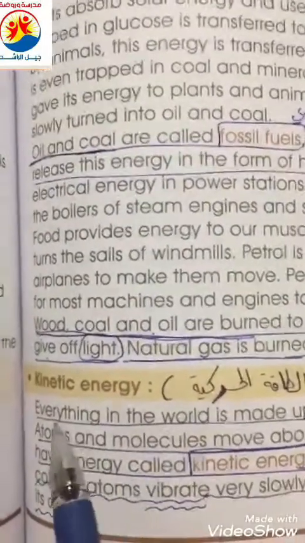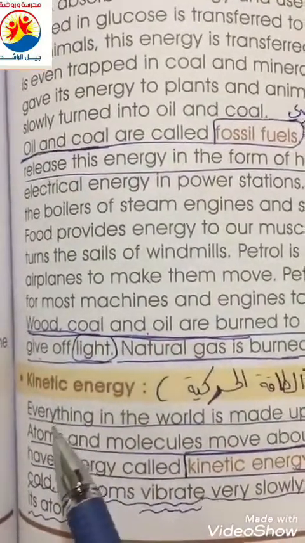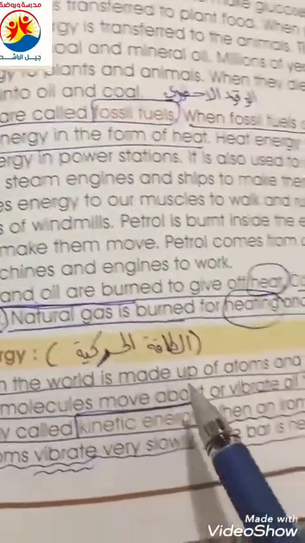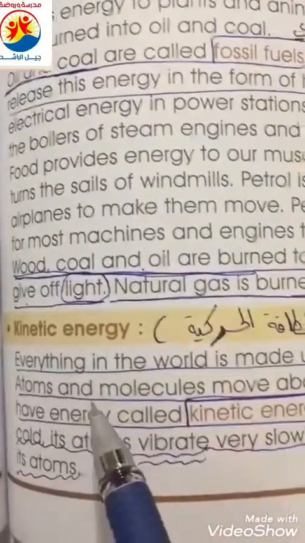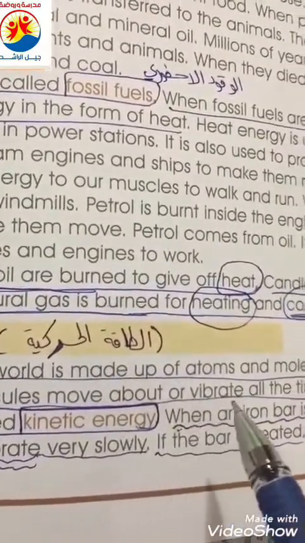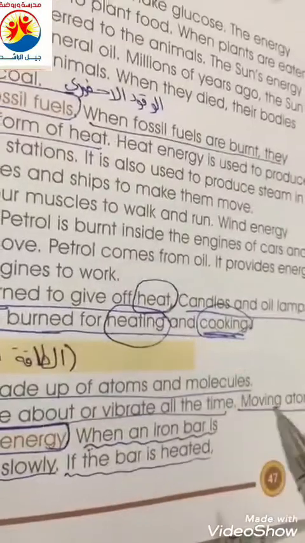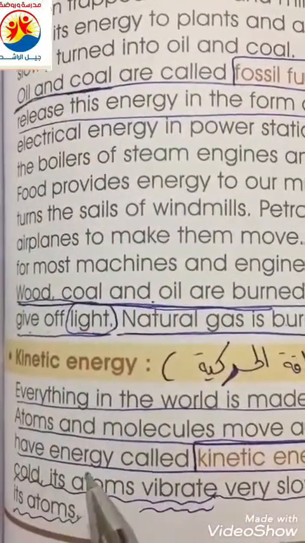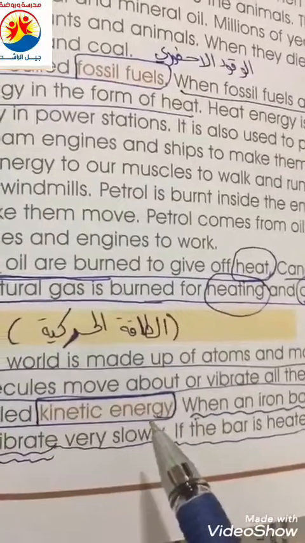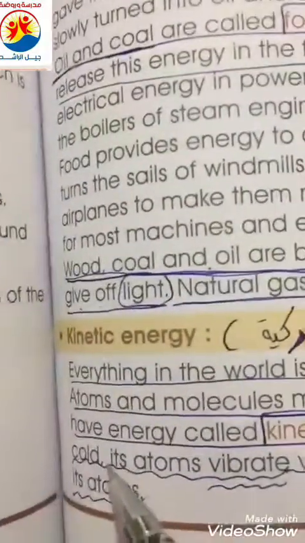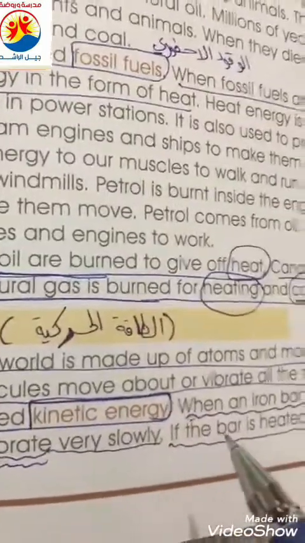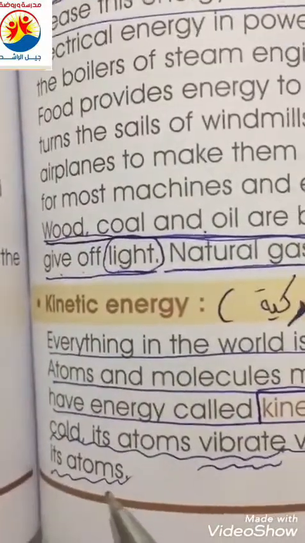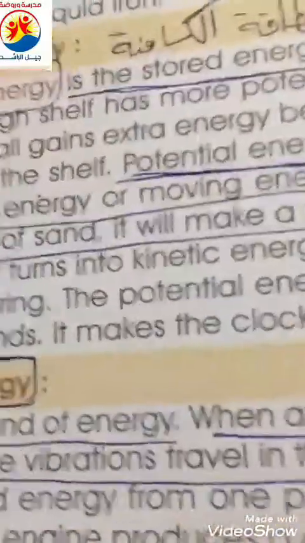Kinetic energy. This is the kind of energy. Everything in the world is made up of atoms and molecules. Atoms and molecules move about or vibrate all the time. Moving atoms have energy called kinetic energy. When an iron bar is cold, its atoms vibrate very slowly. If the bar is heated, its atoms start to move faster and faster.